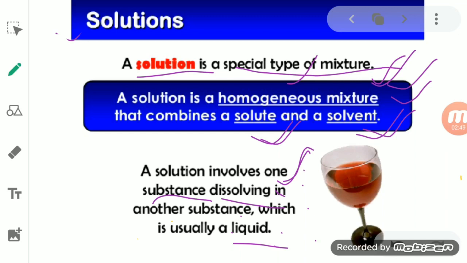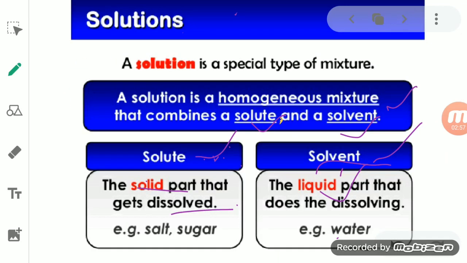When we dissolve one substance into another, that forms the solution. A solid substance gets dissolved in a liquid substance, which helps the solid substance to dissolve in it properly.